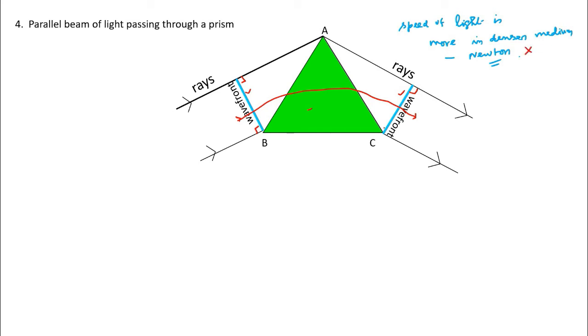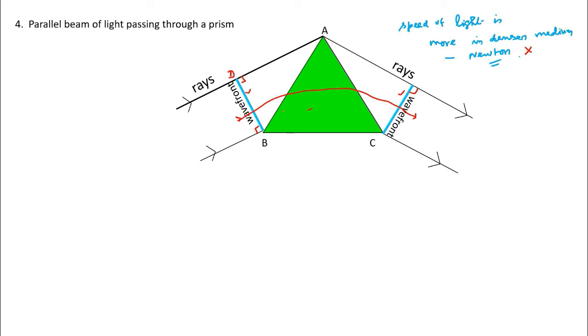Because later on, when scientists determined the speed of light experimentally, they found that it is the other way around. The speed of light in a denser medium is less. But this fact can be proved by this wavefront diagram, which is very important. You see this. This is the wavefront. You can call it, say, D.